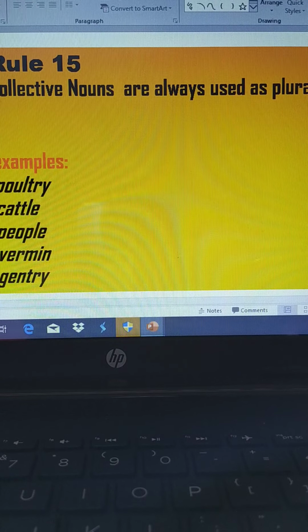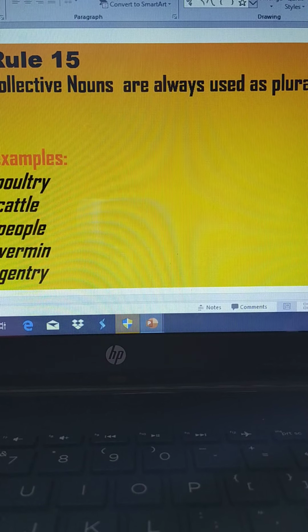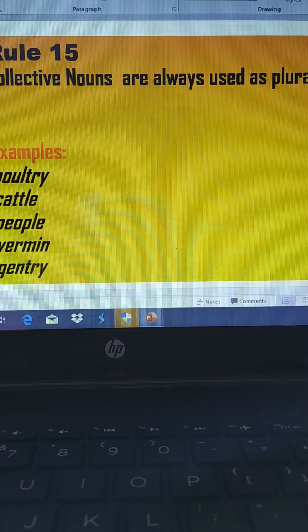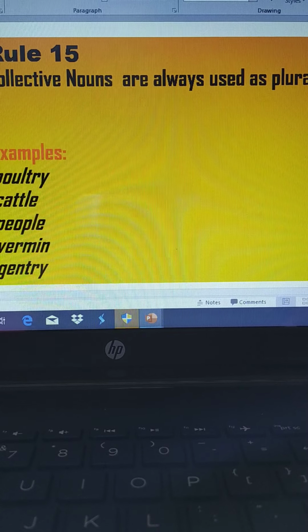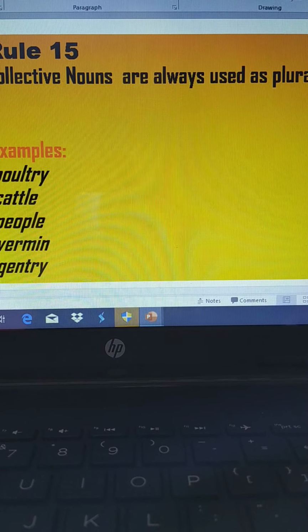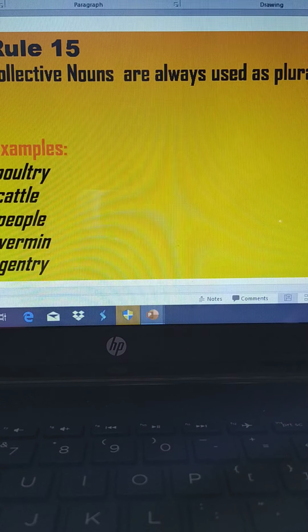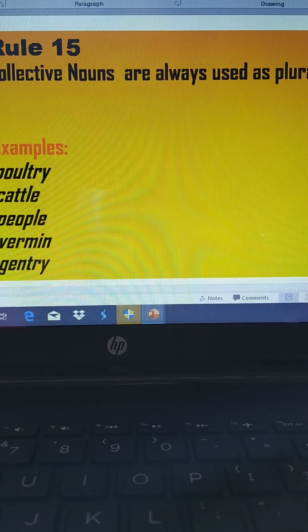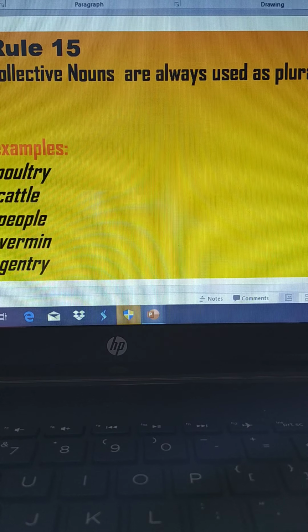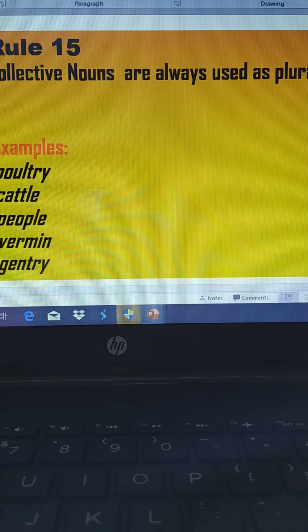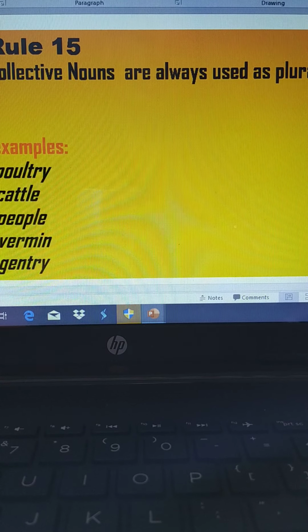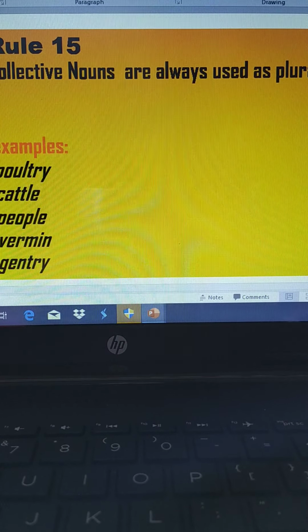Poultry. Poultry means a lot of birds getting together which are domesticated for the purpose of food. That is poultry. Then cattle. Cattle are also a group of animals like cows, buffaloes, and sheep. All these come into the category of cattle, which are reared in large numbers, and then they are used for the purpose of food, mutton, or many other things.